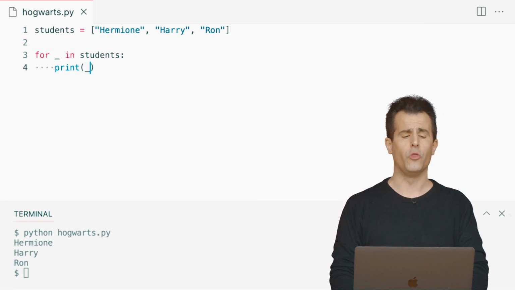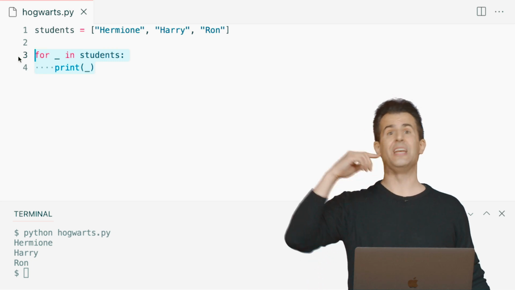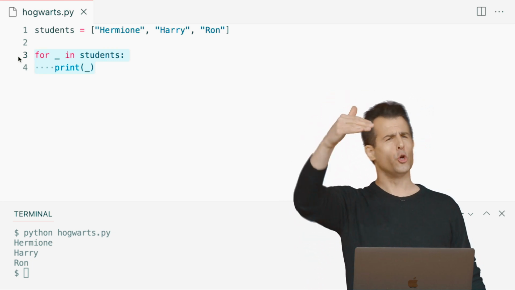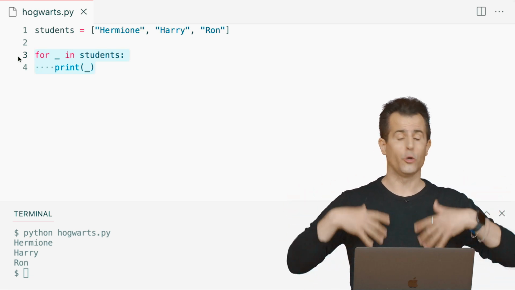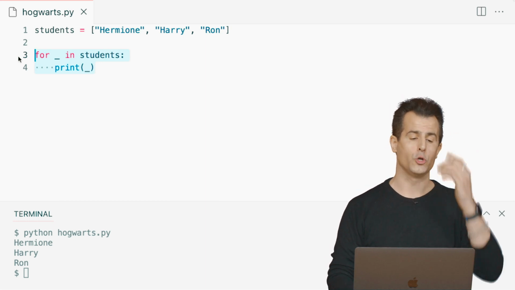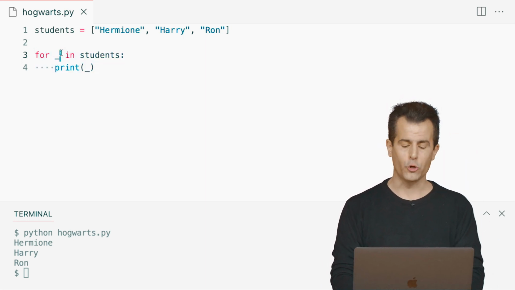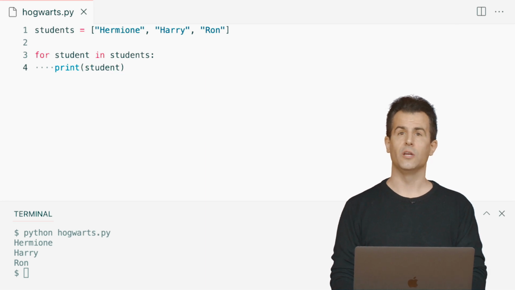And while I could do this, now, no. Your code is getting way too cryptic if you're naming the variable underscore and you're using the variable underscore. Now you're helping no one. Now you're confusing the reader, yourself down the line. You should call your variables what they are. So a very appropriate name, though I'm sure you could come up with others, would be student. And here you would say student as well.